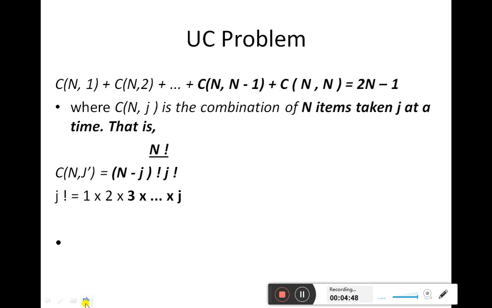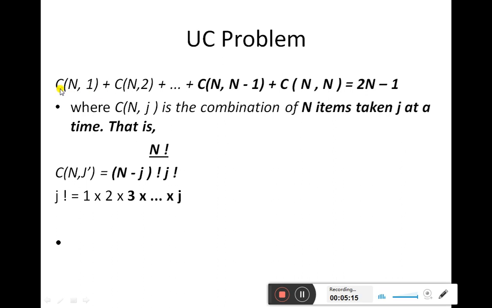Now further let us see why we are dealing with this problem, or why this UC problem is so critical. For that purpose, suppose we have n generating units. In n generating units, how many possibilities are there to put the generator on at any instant of time? That is shown here with the help of this equation. So this is a mathematical equation, or combinational equation.